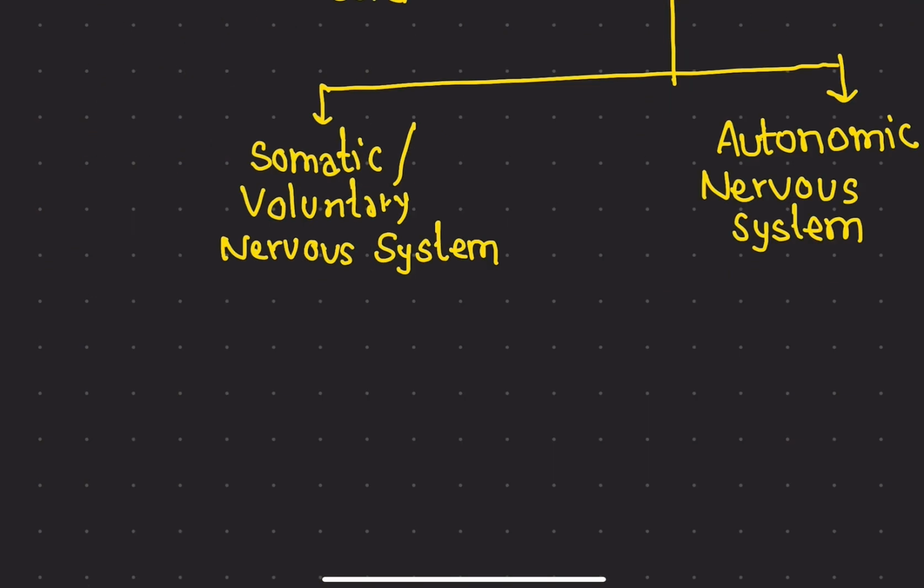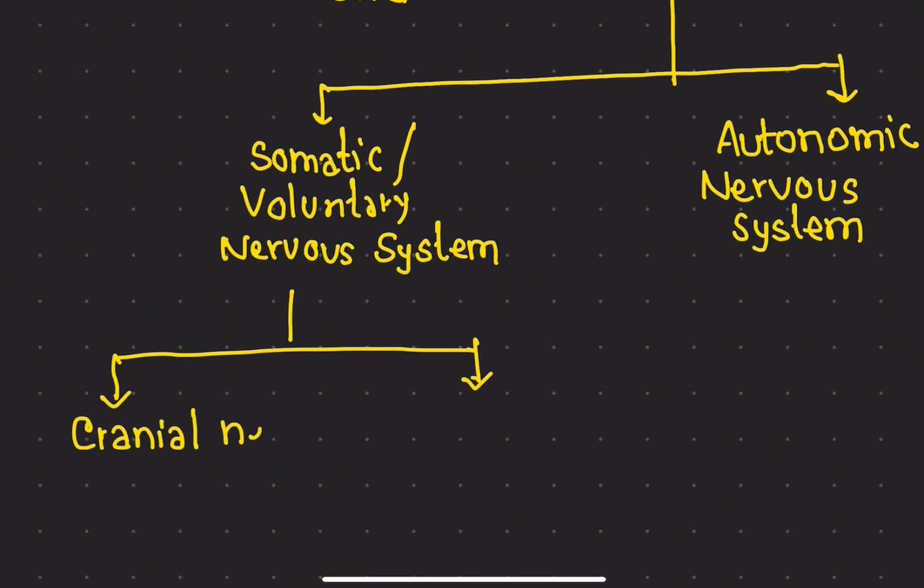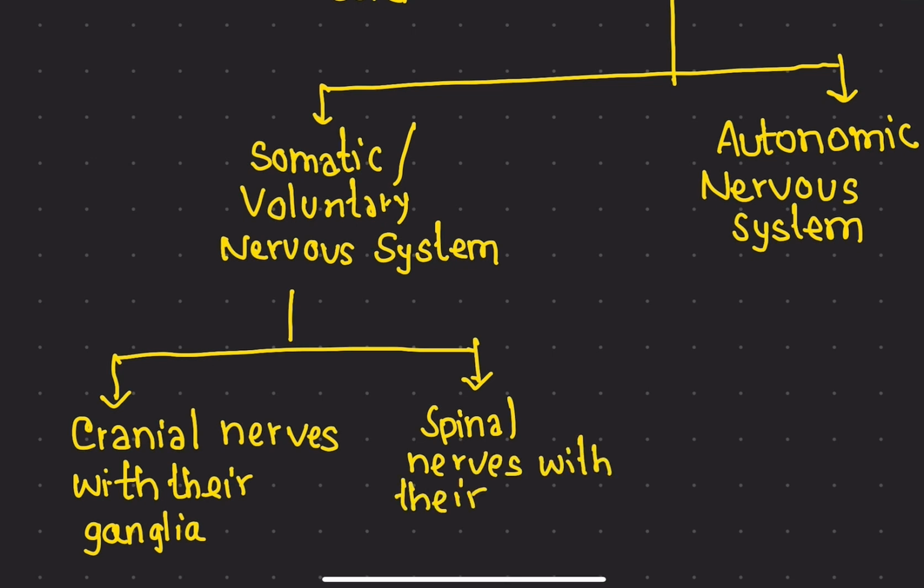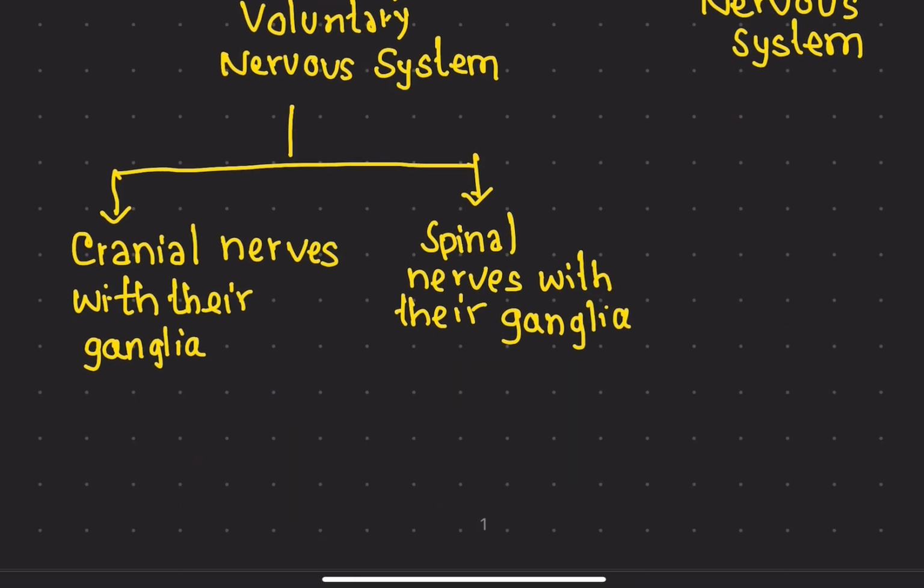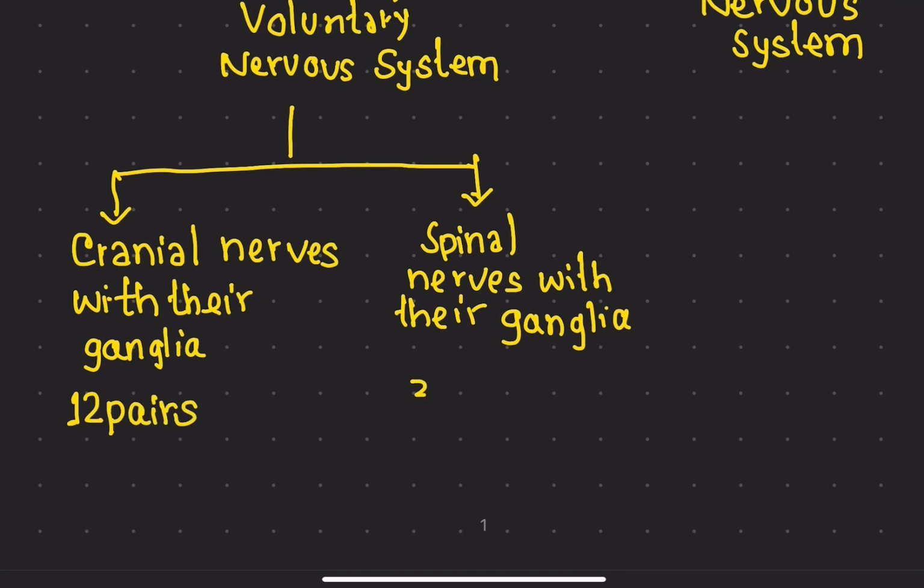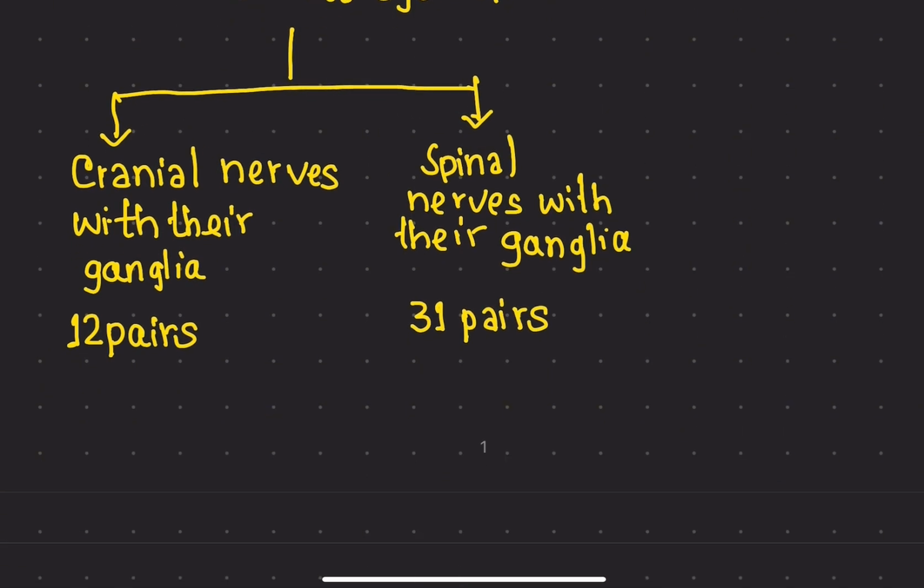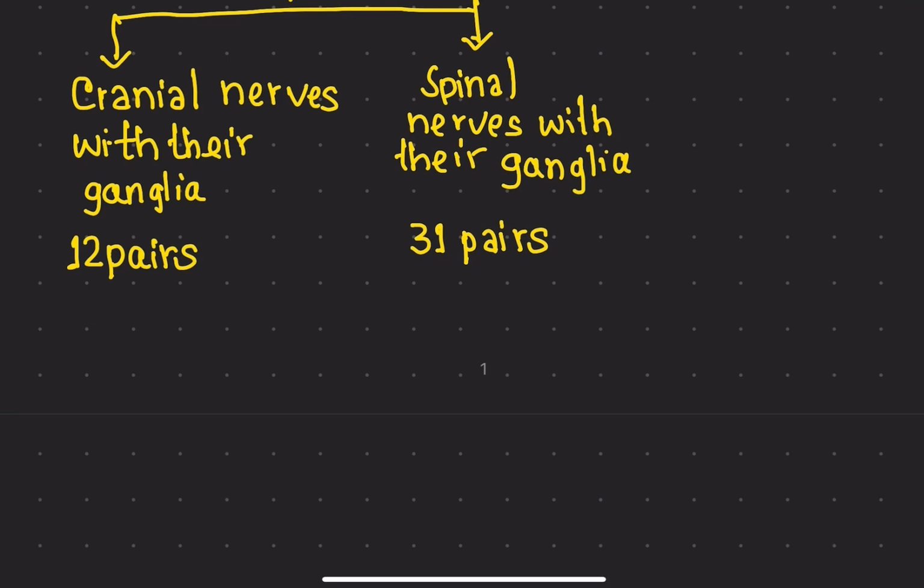The somatic nervous system consists of the cranial nerves and also the spinal nerves. Cranial nerves with their ganglia and spinal nerves with their ganglia. There are actually 12 pairs of cranial nerves, and there are 31 pairs of spinal nerves. So let's talk about the spinal nerves.